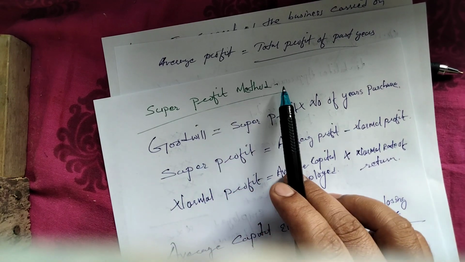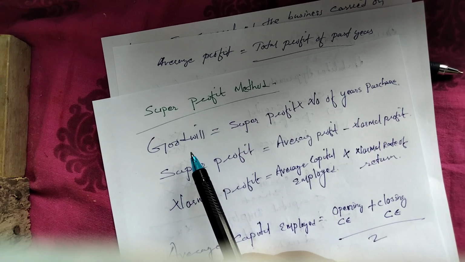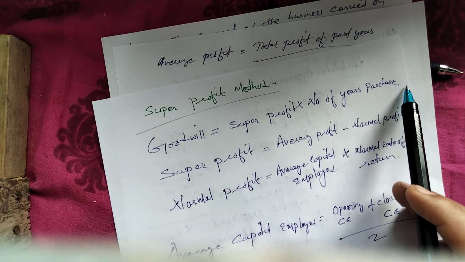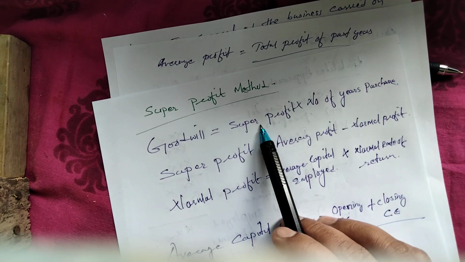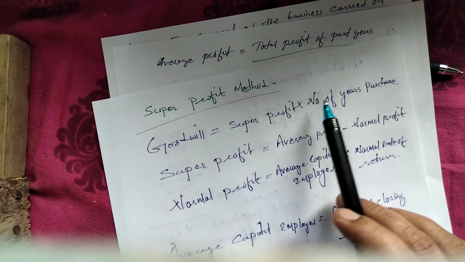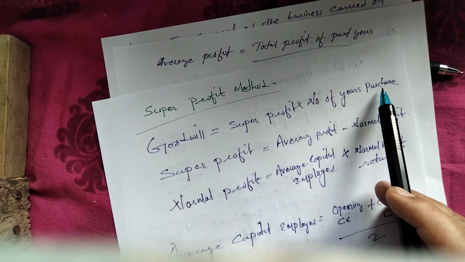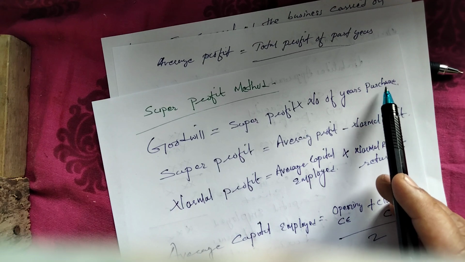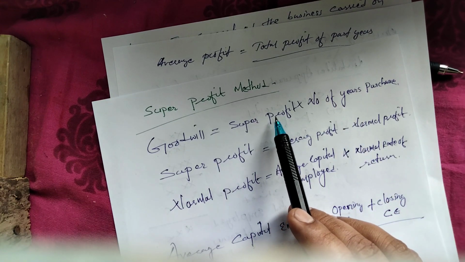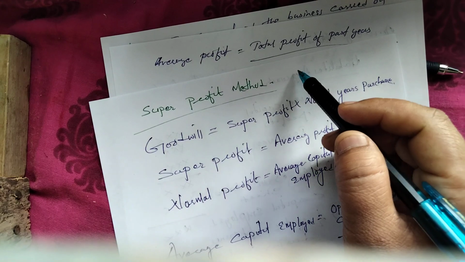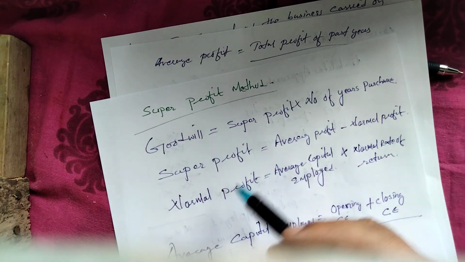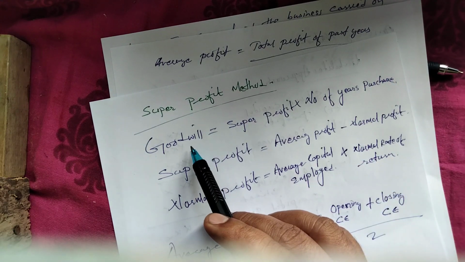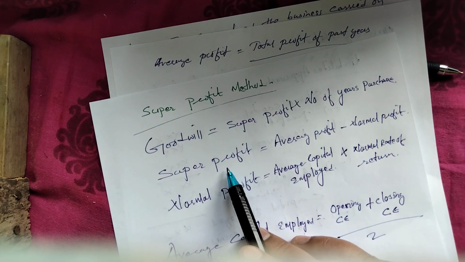Now, the super profit method. The formula is: goodwill is equal to super profit into number of years purchase. Simple. First you have to find out super profit and number of years purchase. Number of years purchase will be given in your question, no need to worry, but you have to find out super profit. When you multiply it with number of years purchase, it will give the value of goodwill. So how are you going to find super profit?